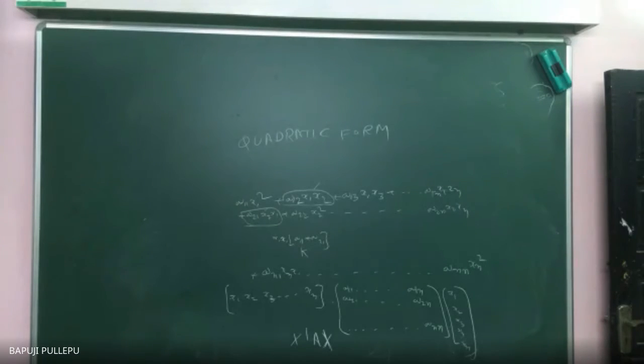Yes, sir. So suppose if they give the bilinear quadratic form, means what? Suppose if you see x1, x2 anywhere, what will you understand? That is two elements sharing a part actually.